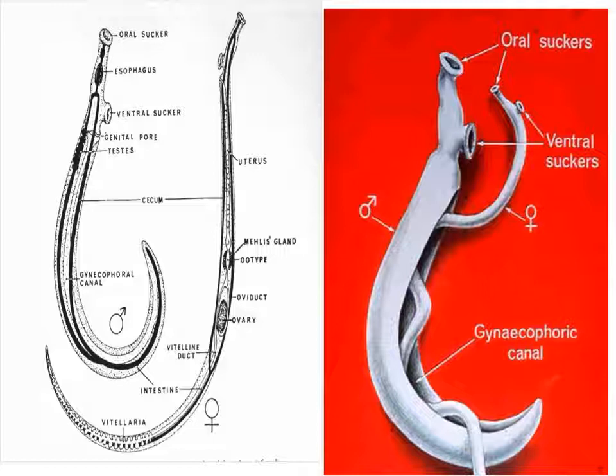This figure shows the adult worms of Schistosoma, which have separate sexes, male and female. Both sexes have oral suckers and ventral suckers. The female is found in a groove inside the male, and each is attached to the other.